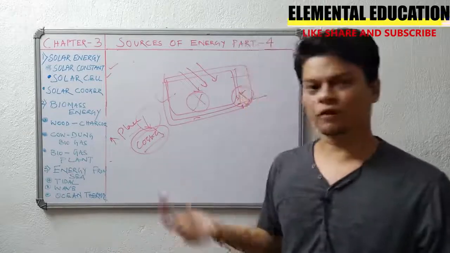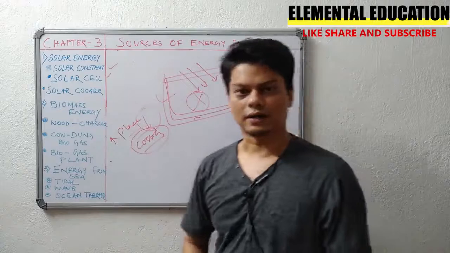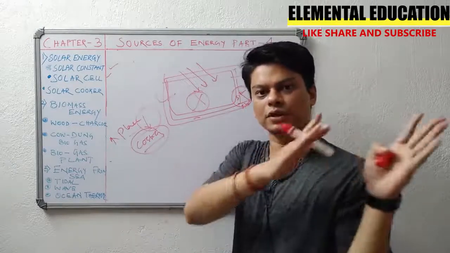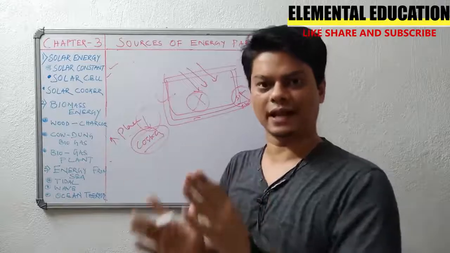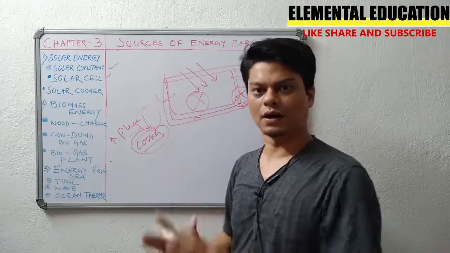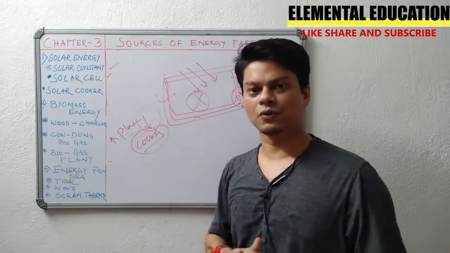So next, go for the solar cooker. What is a solar cooker? A solar cooker is a device where, due to the use of solar heat and light, the sun's heat and light, we are able to cook. So let us see how a solar cooker looks.